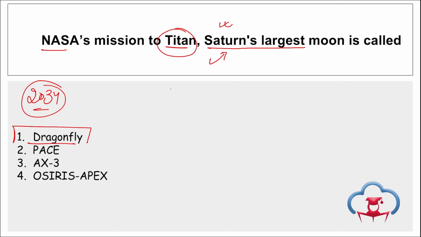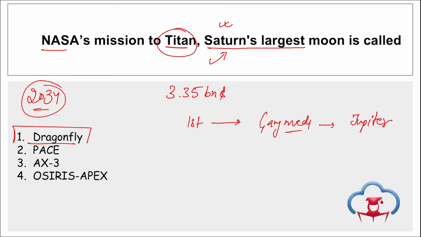Then remember, it is expected that this mission will cost around $3.35 billion. Titan is the largest moon of Saturn, and I just mentioned that it is the second largest moon of our solar system. So which is the first largest moon of our solar system? It will be Ganymede, right? And this is the moon of Jupiter. Then further, this mission will be landing on Titan basically to explore various chemical processes that are common to both Titan and Earth before life developed.